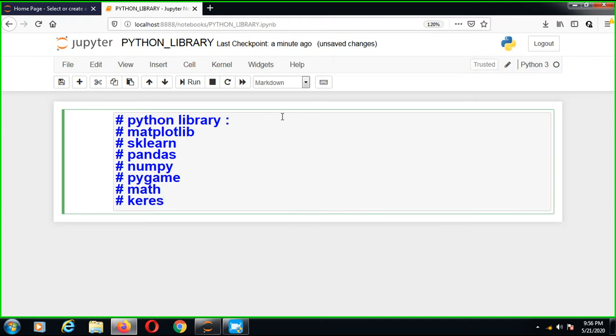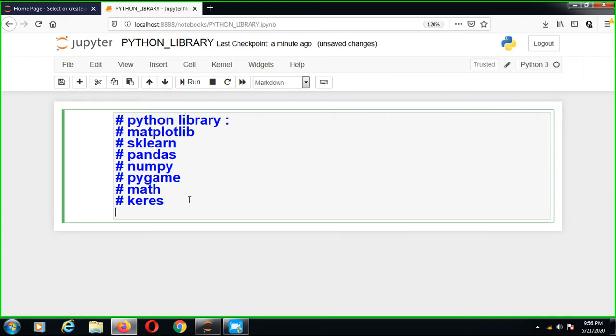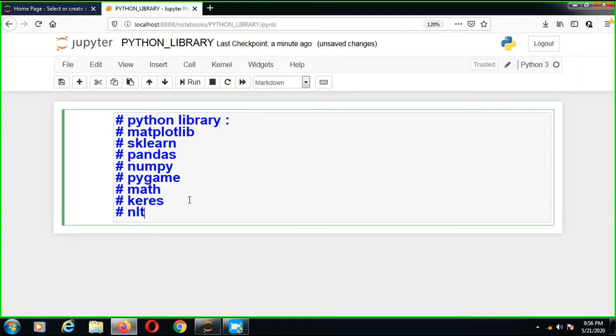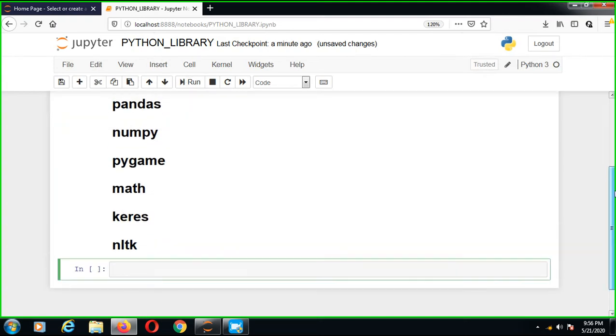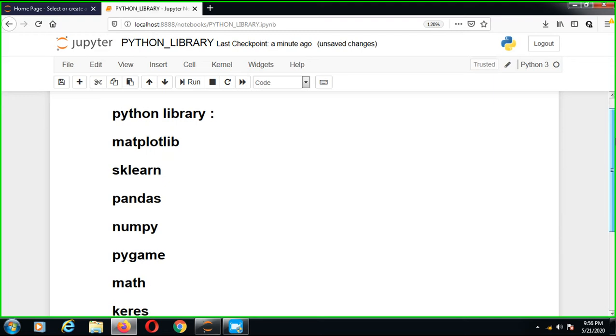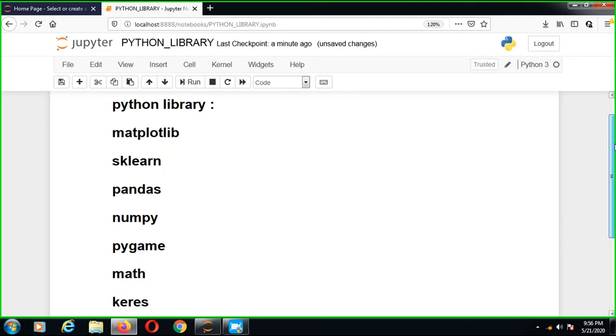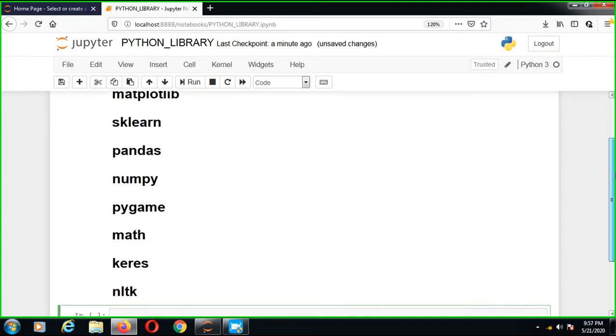Keras. So these are the libraries in Python. So different types of libraries we are having, NLTK. So how can we use this library? Just I explain how we can use Python libraries: matplotlib, sklearn, pandas, numpy, pygame, math, keras, etc.